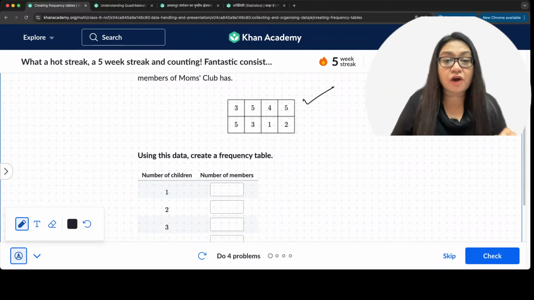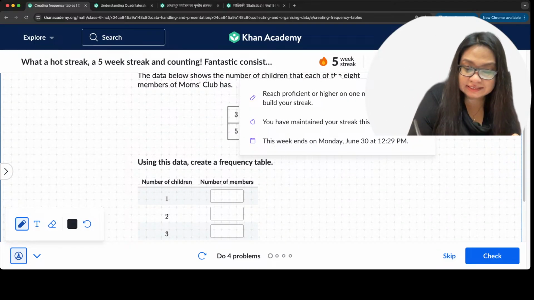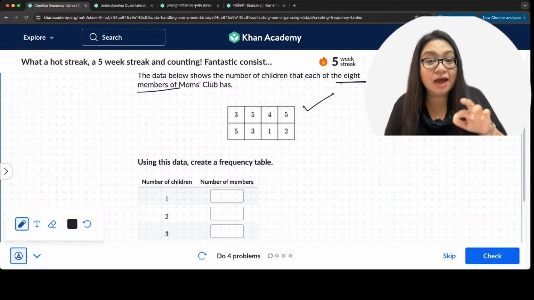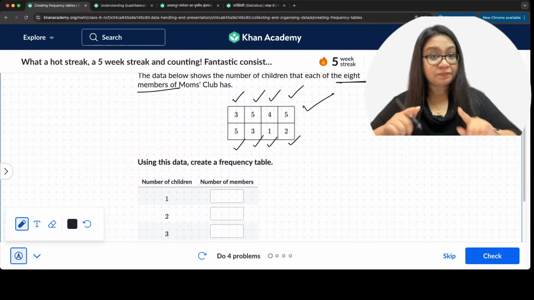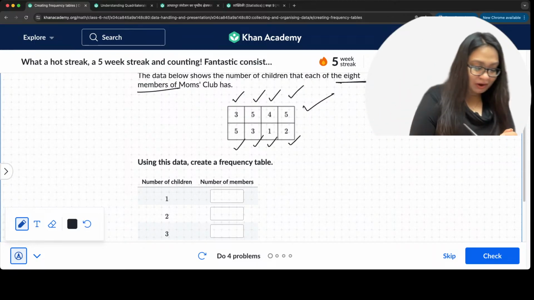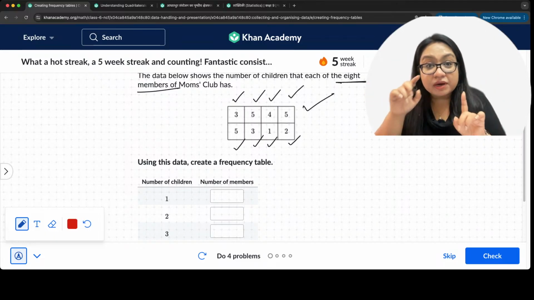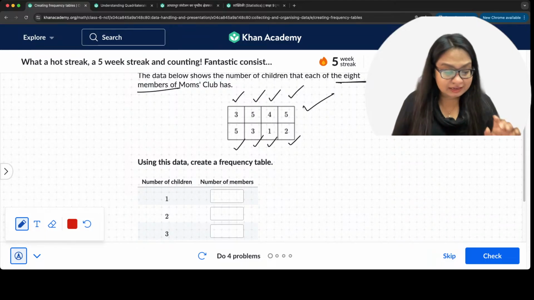There are a total of 8 members. So here are the 8 members. That means these are the kids of 8 moms. So mom number 1, mom number 2, mom number 3, 4, 5, 6, 7, 8, right? That's the idea. Okay. Let's go ahead and start. Number of children, number of members.